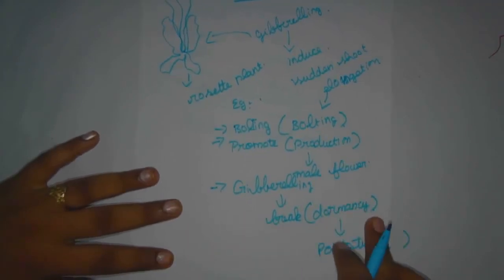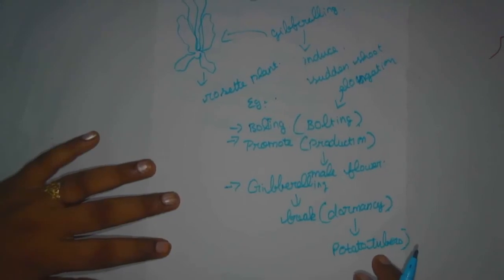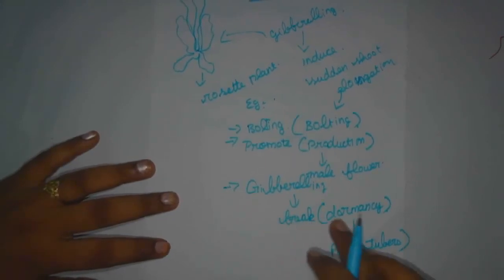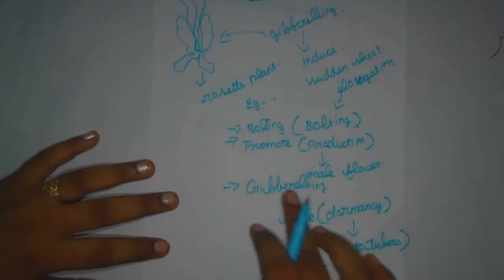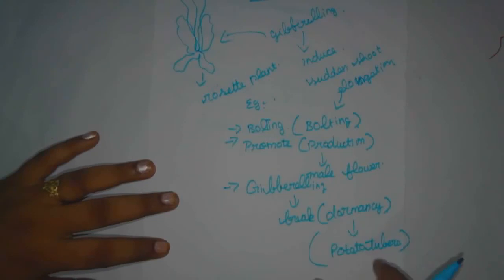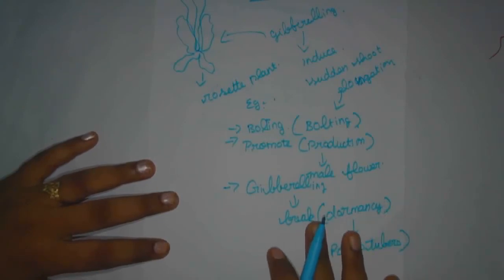Here they break the dormancy. Dormancy, meaning they wilt quickly, they say, right? So they break the dormancy of potato tuber. Usually we store them outside, right? They are not stored in the refrigerator, because of that they have gibberellin hormone. They are driven out of that dormancy of potato tuber.